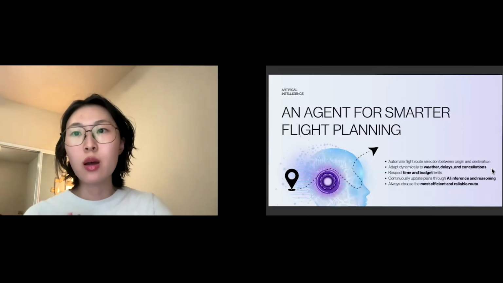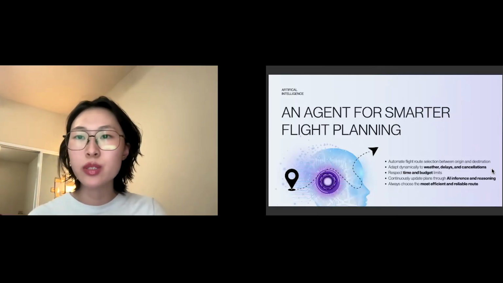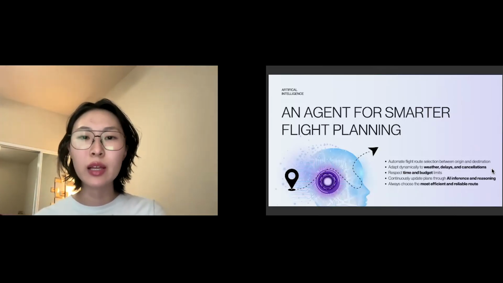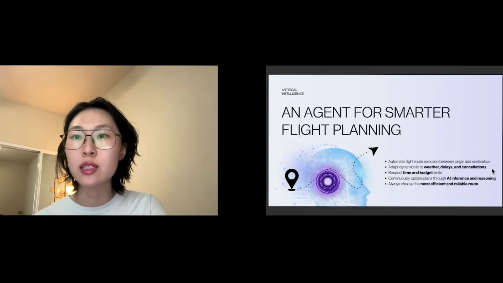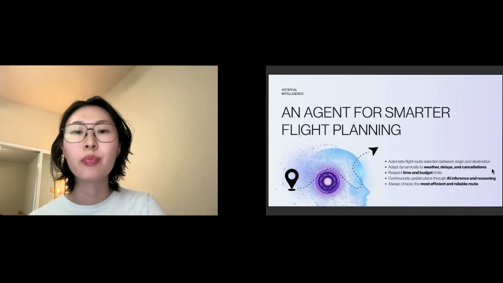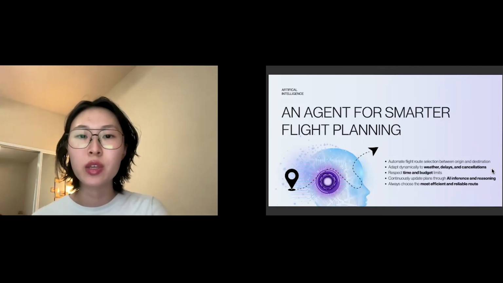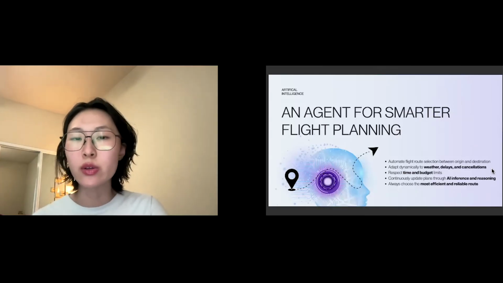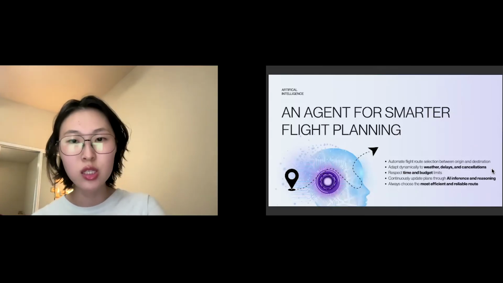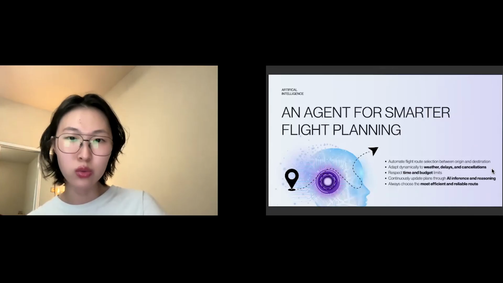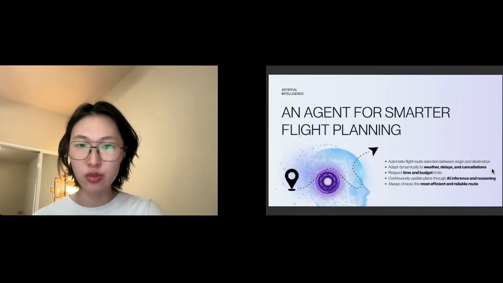So our objective is very clear: designing an AI-based flight planner that automatically selects the best possible route from origin to destination. The agent evaluates flights not just by price or time, but also by real-world conditions, such as airport curfews, weather alerts, or maintenance issues.